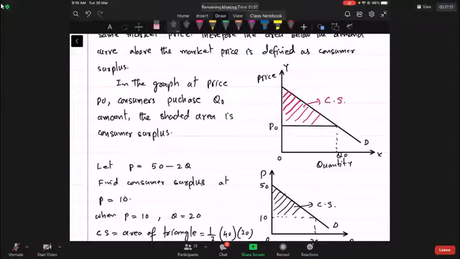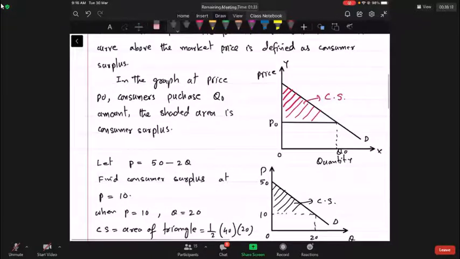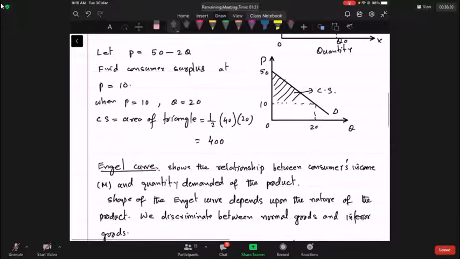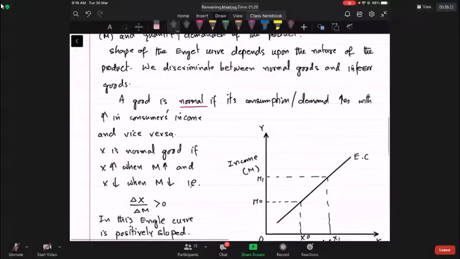In general, it is the area of a triangle, which you can calculate using the formula half into vertical into base. Then we discussed the Engel curve. The demand curve shows the relationship between price of the product and quantity demanded, and it is a negatively sloped line. On the other hand, the Engel curve shows the relationship between income of the consumer and its quantity demanded.